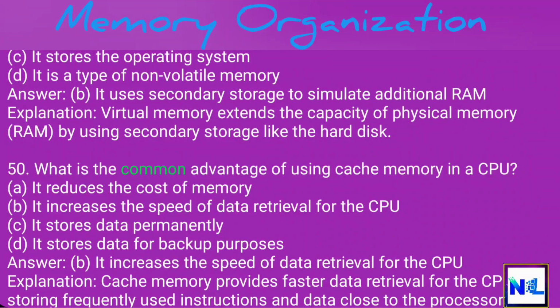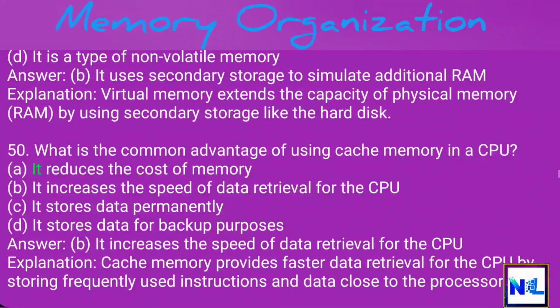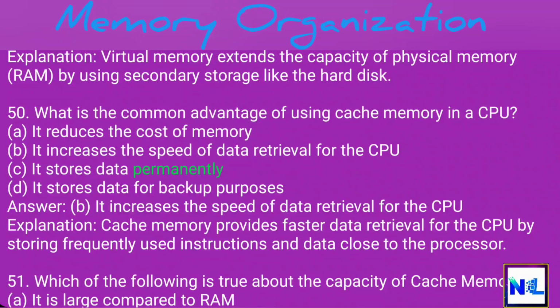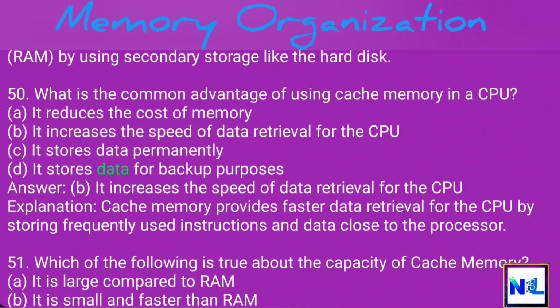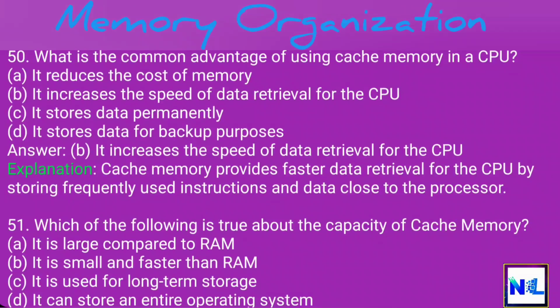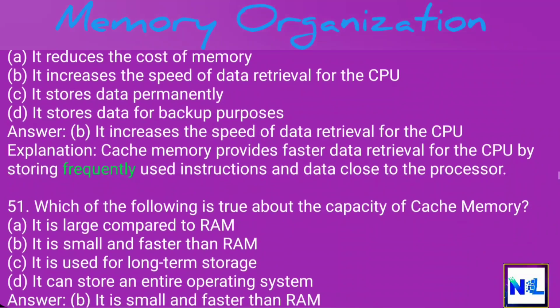50. What is the common advantage of using cache memory in a CPU? A. It reduces the cost of memory. B. It increases the speed of data retrieval for the CPU. C. It stores data permanently. D. It stores data for backup purposes. Answer. B. It increases the speed of data retrieval for the CPU. Explanation. Cache memory provides faster data retrieval for the CPU by storing frequently used instructions and data close to the processor.